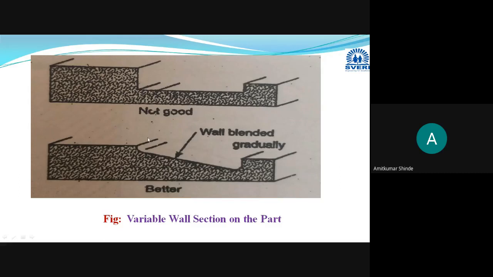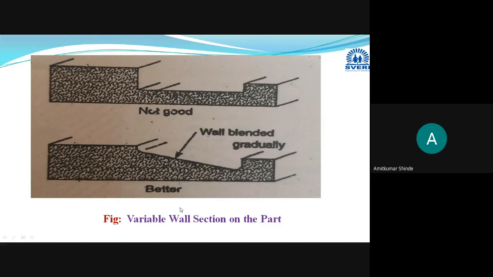Hence, instead of providing these sharp edges, gradually you have to decrease by providing the radius at the corners. Instead of decreasing it suddenly, it will result in more stress, and that stress will result in the formation of cracks. To avoid that, wall thickness is gradually decreased.